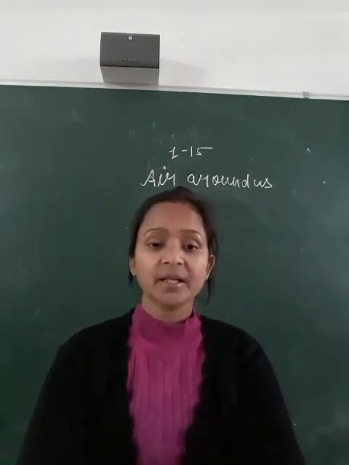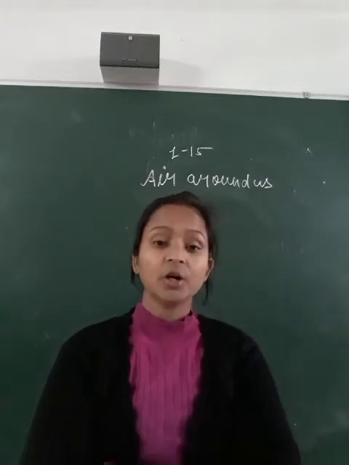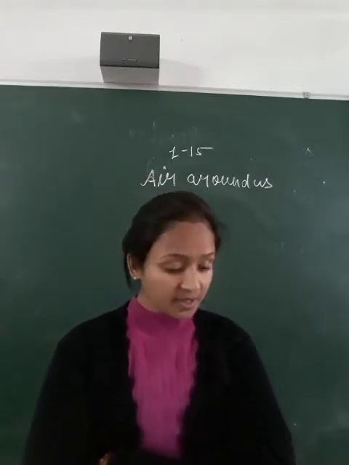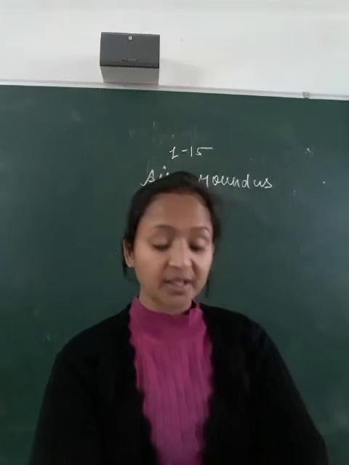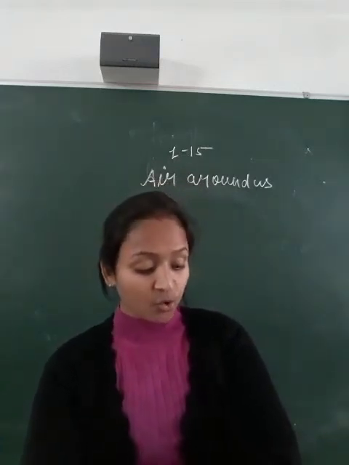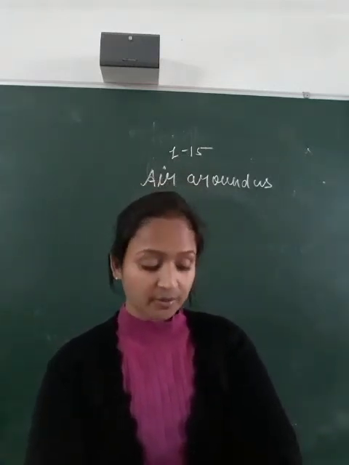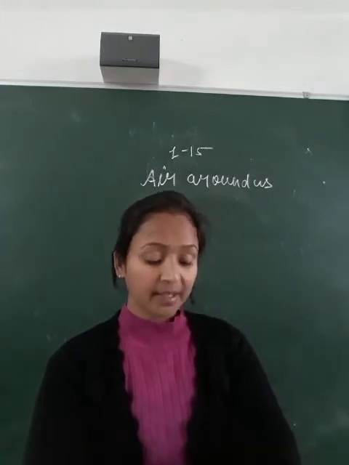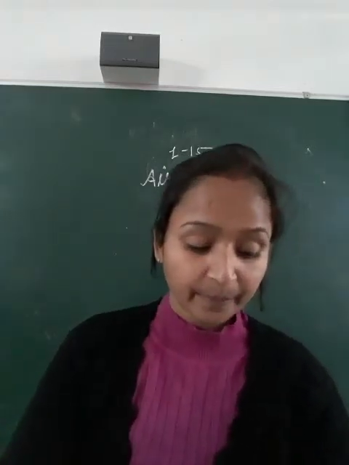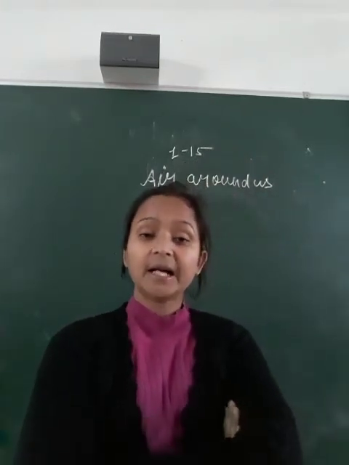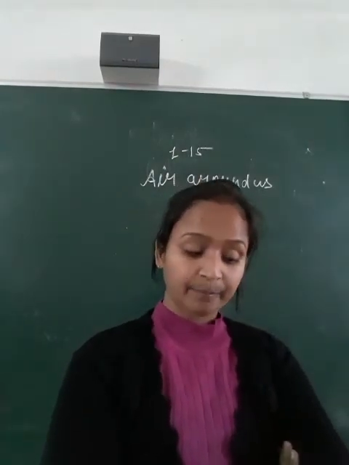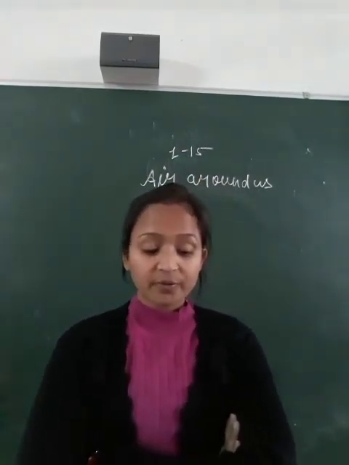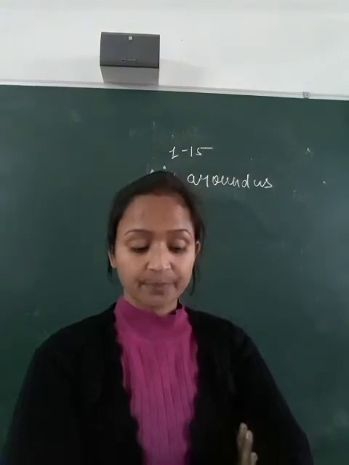So chapter 15, Air Around Us, completed, and now we will discuss keywords. Substance: a material made of only one kind of particles. Components: the parts of a mixture. Organism: any kind of living being. Smoke: suspended carbon particles present in air. Gravity: the pull of earth on the bodies.